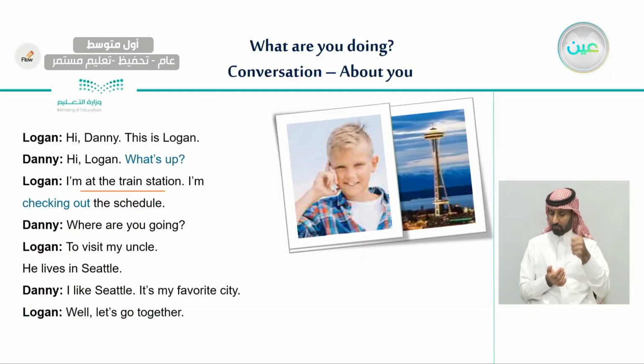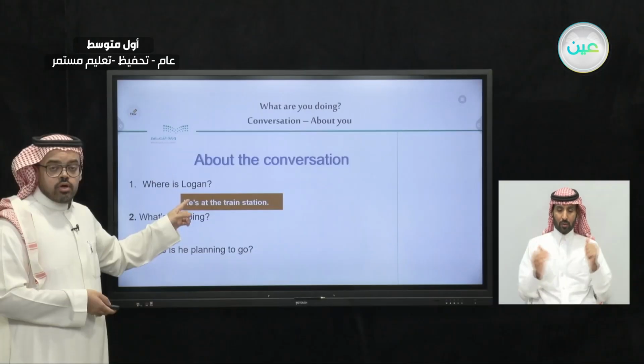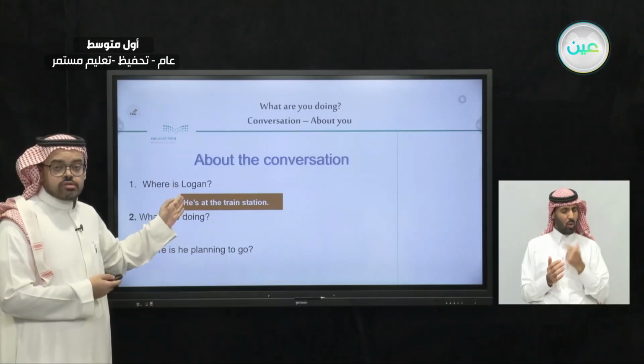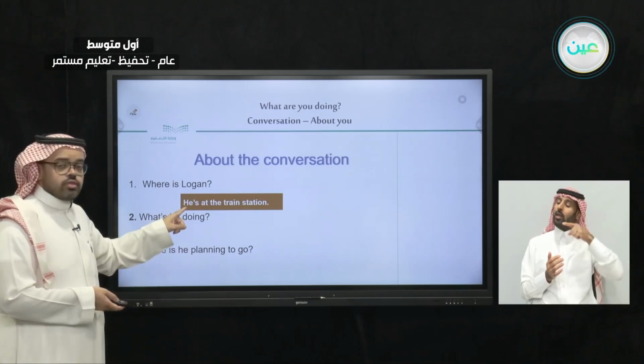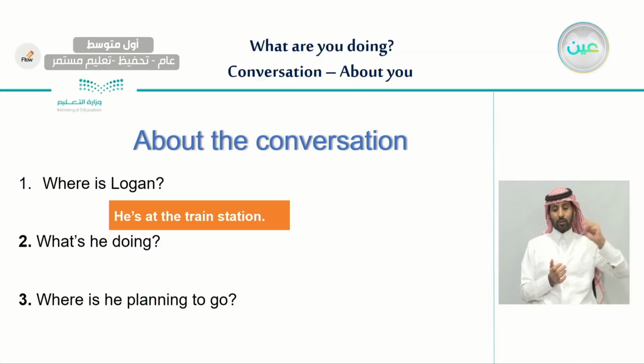Yes, Logan says, I am at the train station. So now we'll go back to the question and write down the answer. Here we don't have to mention Logan's name. We only use the personal pronoun. He is at the train station.